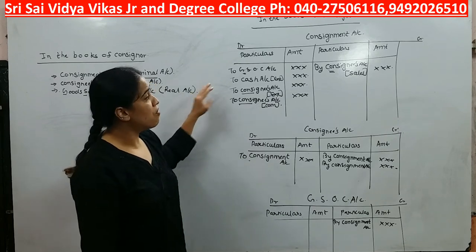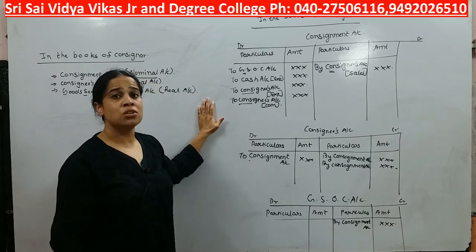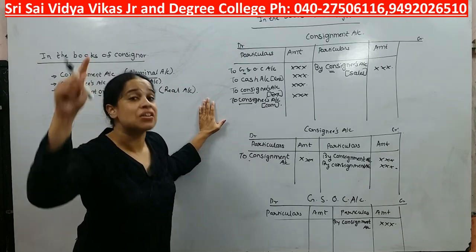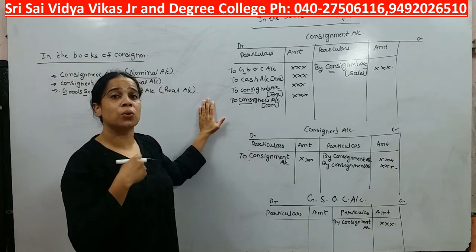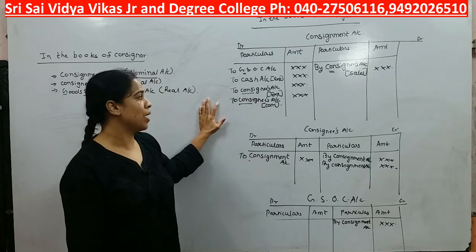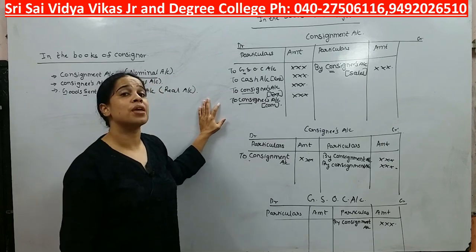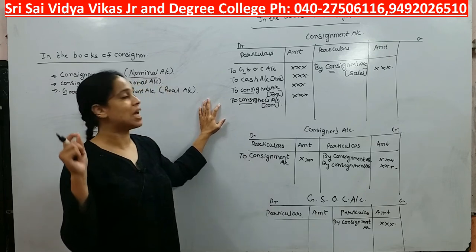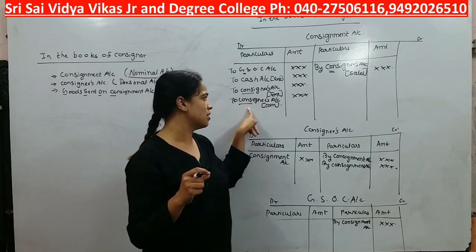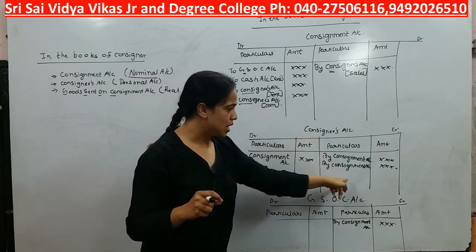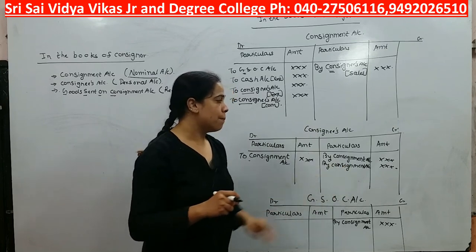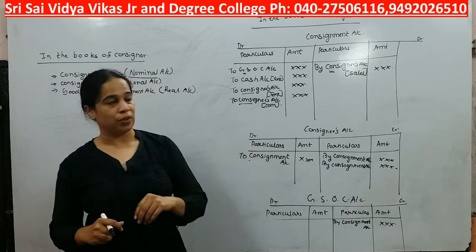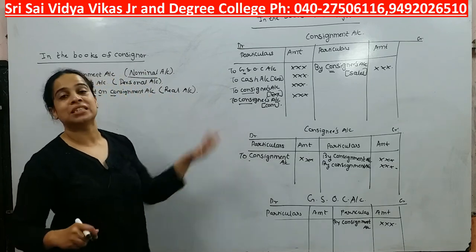Step number 5, he is selling goods so that he will get the commission. Consignee is receiving commission, whereas we are going to pay commission, right? So commission is going to be our expense, but to whom are we going to pay? Consignee. That's why I am writing here to consignee's account commission. Then simultaneous effect immediately came by consignment account, whatever the amount will be. Okay, so these are the basic steps.